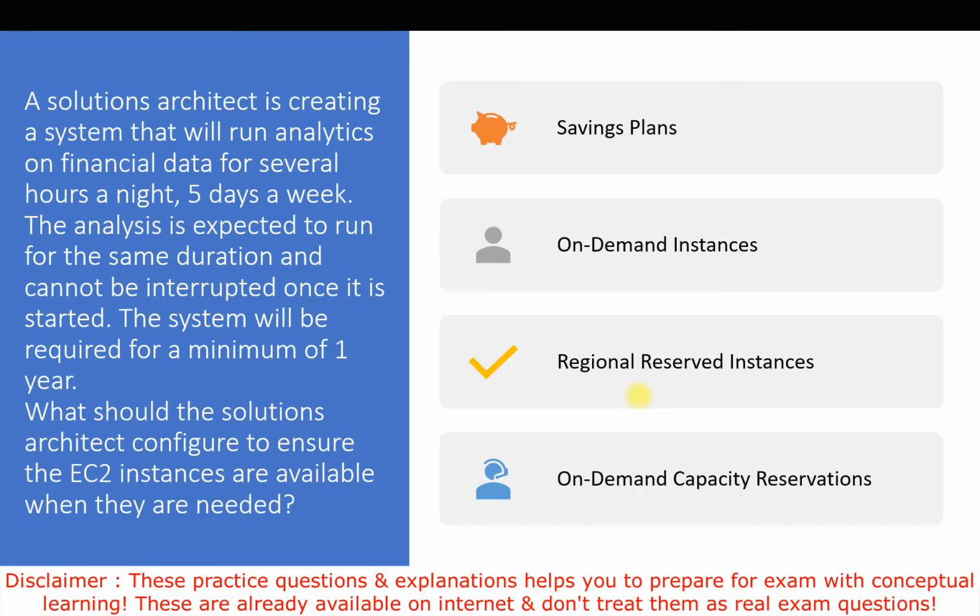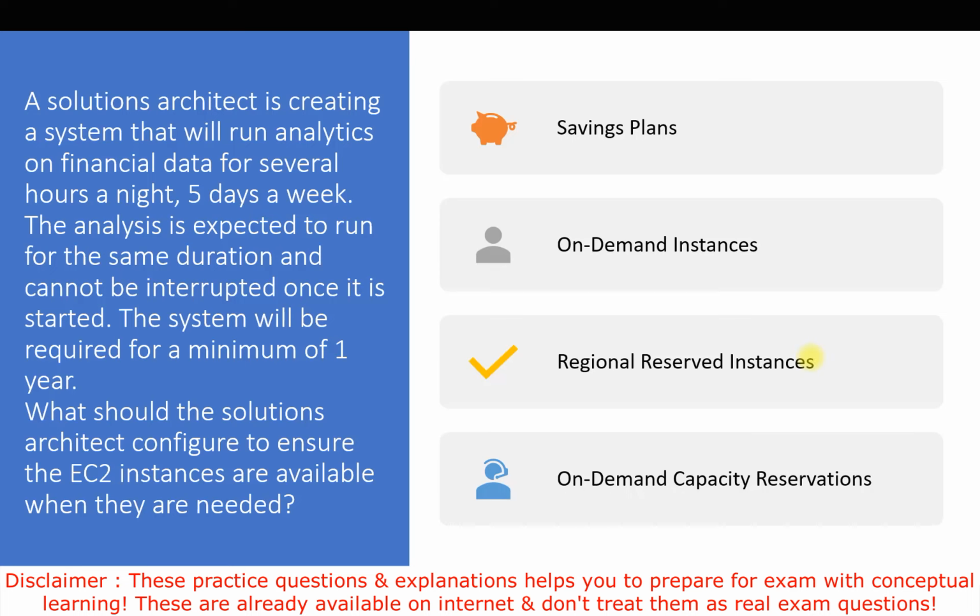If you have gone through the AWS documents for pricing or these saving models, then you know that savings plans and reserved instances are good when we can expect some kind of interruption as well. Sometimes we go for these solutions to save cost, but here the service or application we are running should be uninterrupted. So we can't go with the savings plans or the regional reserved instances. So the first and third options are not good for this choice.